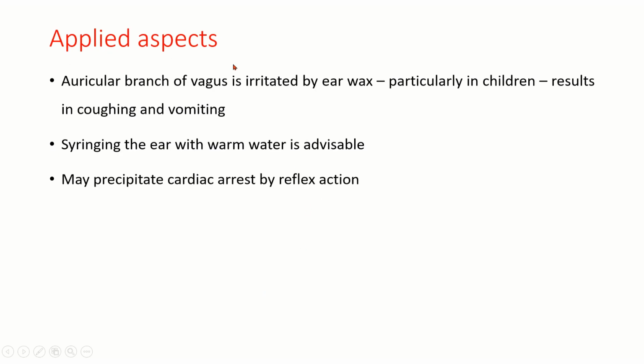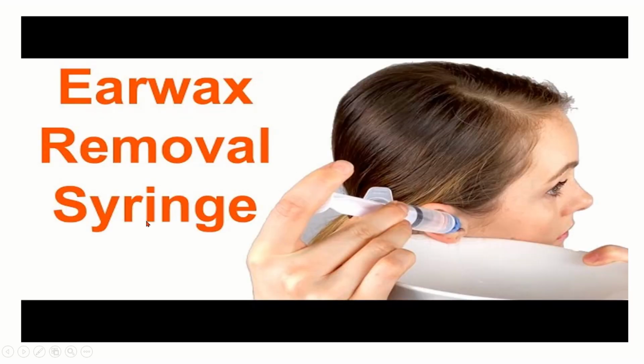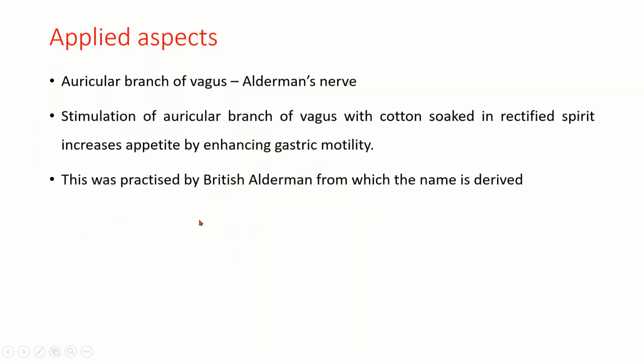So applied aspects. The auricular branch of vagus is irritated by earwax, especially in children. So it results in coughing and vomiting. So syringing the ear with warm water is advisable. If it is severe enough, it may precipitate cardiac arrest by reflex action. So you can see the syringing for removal of earwax. Then the auricular branch of vagus is also called Alderman's nerve.